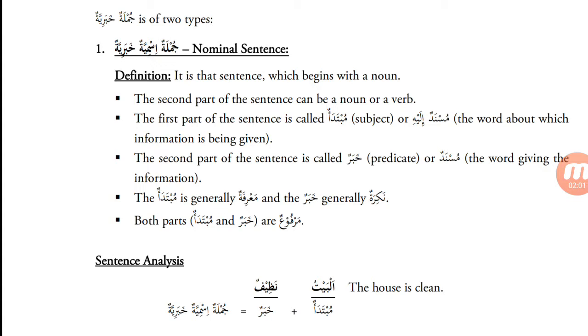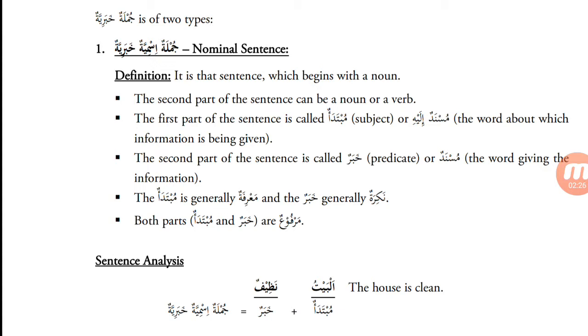The first, the mubtada, and second, the khabar. And the mubtada is also known as musnadun ilayh, the word about which information is being given. Okay, the second part of the sentence is called khabar, predicate or musnad, the word giving the information.